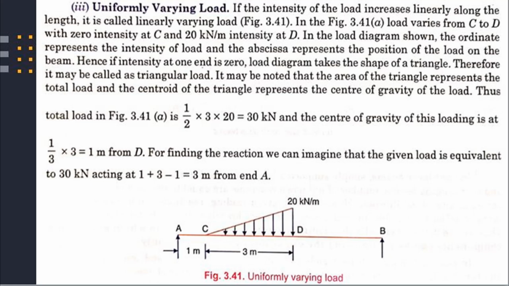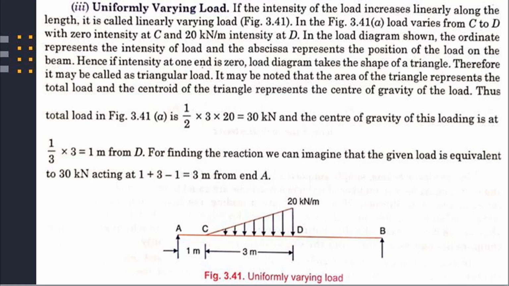Hence, if intensity at one end is 0, the load diagram takes the simple shape of a triangle. Therefore, it may be called a triangular load. It may be noted that the area of the triangle represents the total load and the centroid of the triangle represents the center of gravity of the load.